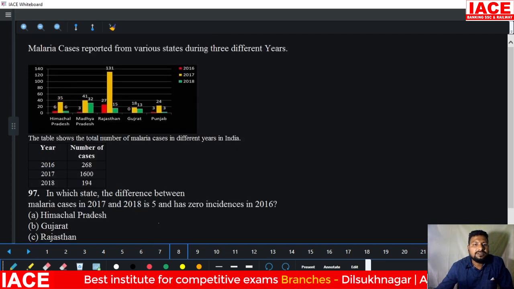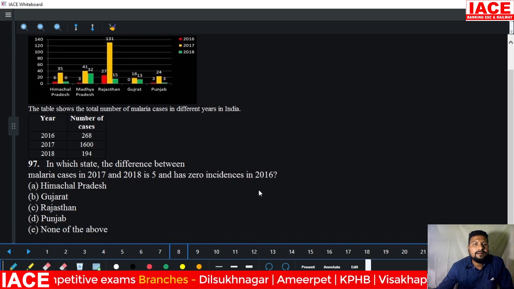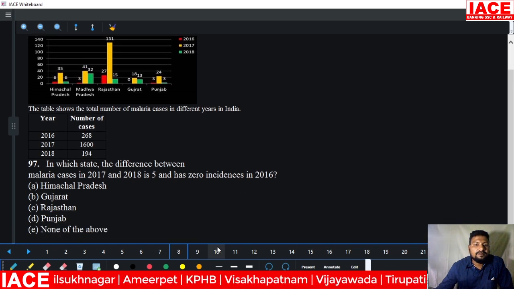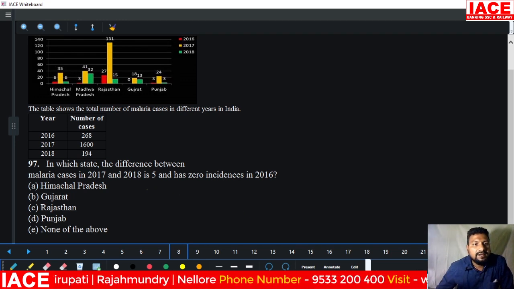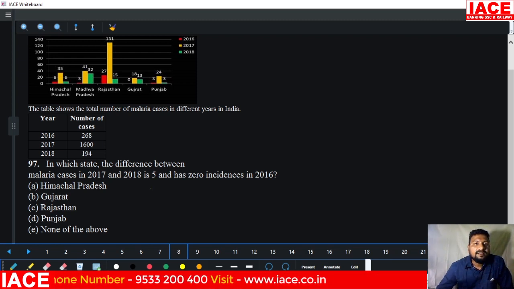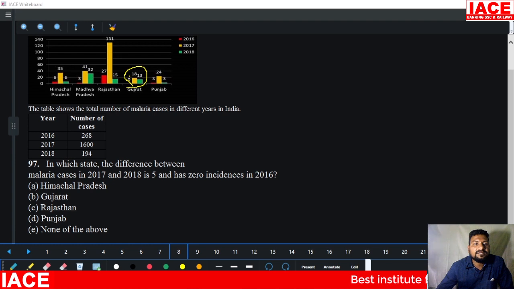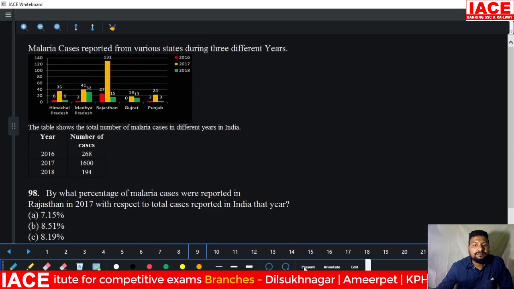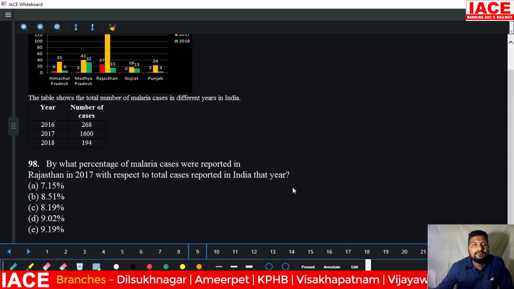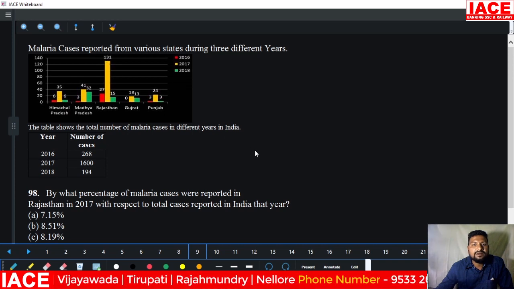For the same data, next question. In which state is the difference between the malaria cases of 2017 and 2018 equal to 5, and it has no incidence in 2016? This is Gujarat only. Look at 18 to 13, the difference is 5, and the case in 2016 is 0. Which state? Gujarat. Option B. It's a direct question. Next. Just remember, this highest value is 131.